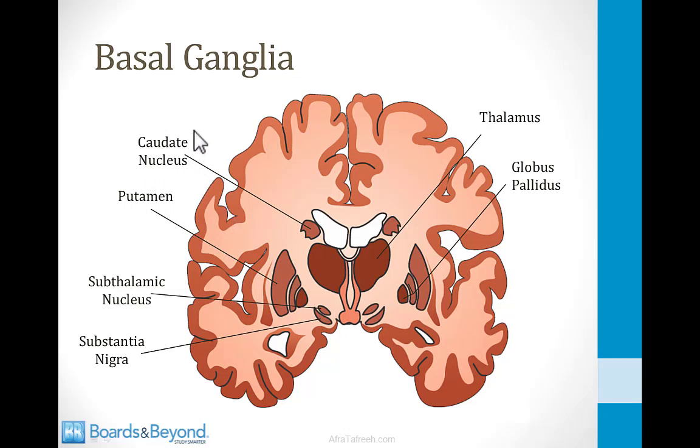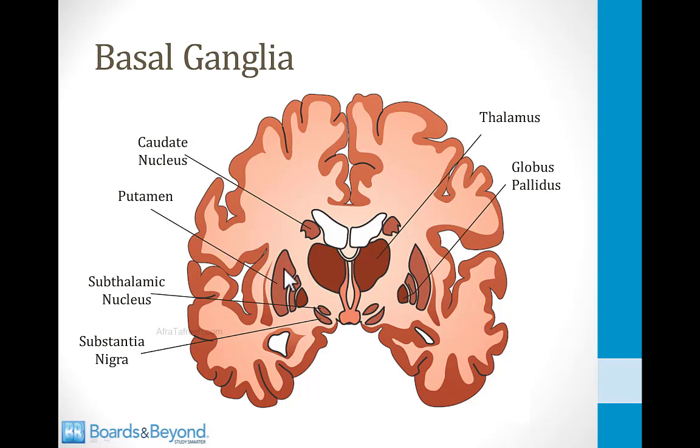So we'll start with the caudate nucleus right here, and it's always easy to find because it's just outside the lateral ventricles. These white things are the lateral ventricles, and there's a caudate nucleus on each side. Just below the caudate nucleuses is the thalamus, which is not part of the basal ganglia, but the basal ganglia greatly influences the thalamus activity.